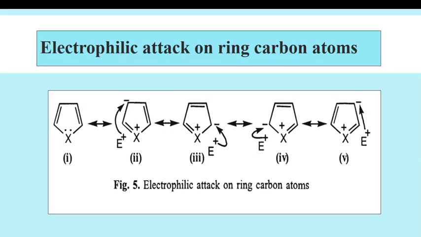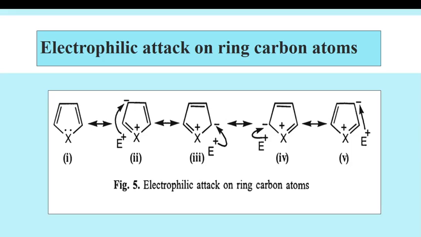So, electrophilic attack on ring carbon atom in 5-member heterocycles with one heteroatom. We have seen the resonating structures for 5-member heterocycle with one heteroatom. At the second, third, fourth and fifth positions, negative charges are possible. So there are 4 possible sites on which negative charges are present.